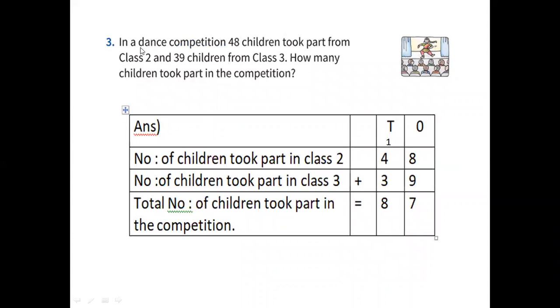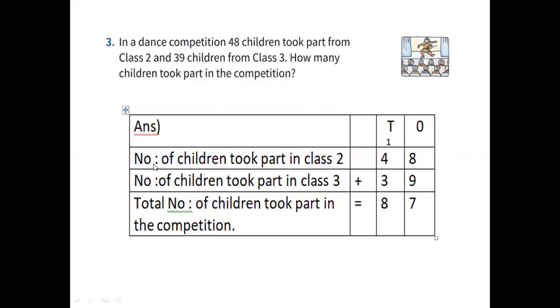Next. In a dance competition, 48 children took part from class 2 and 39 children from class 3. How many children took part in the competition? They are asking. In 2 classes, second class and third class, 48 and 39 students participated. Totally in 2 classes, how many participated? They are asking.